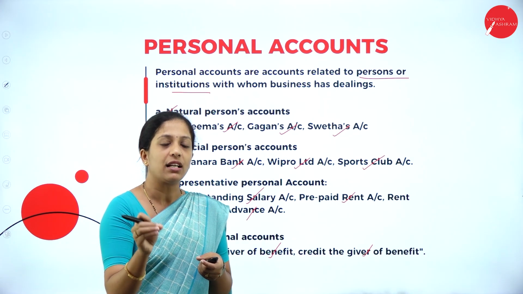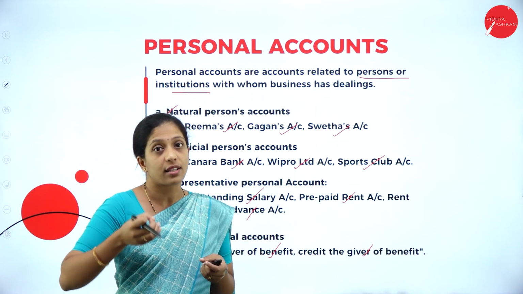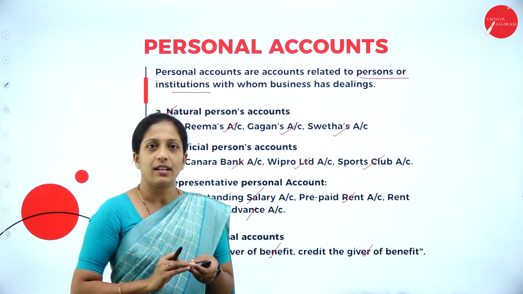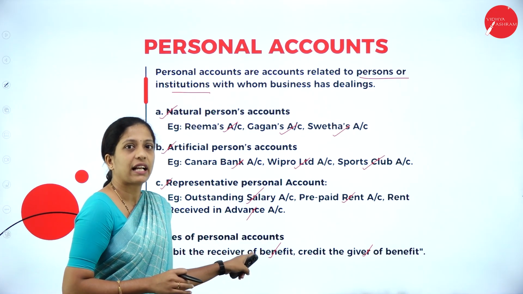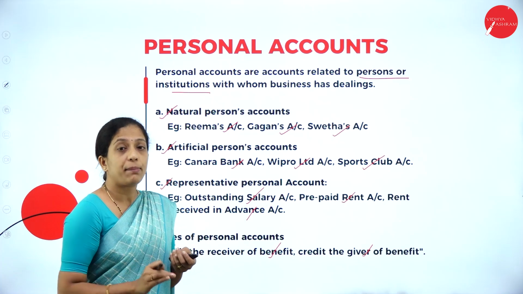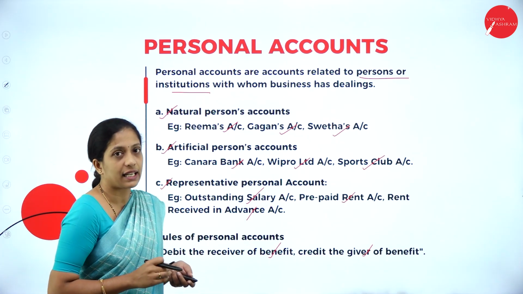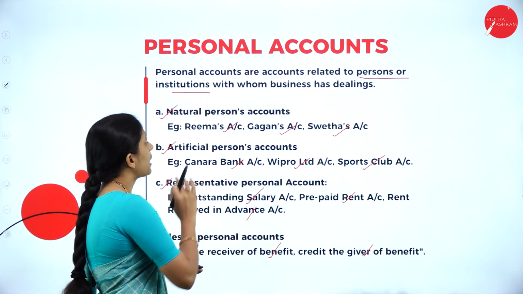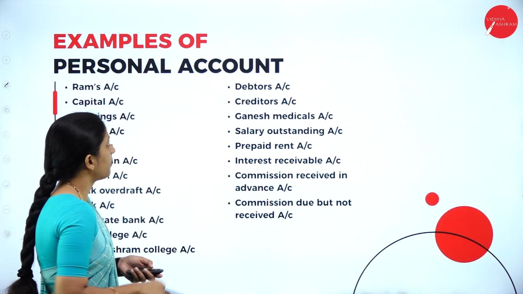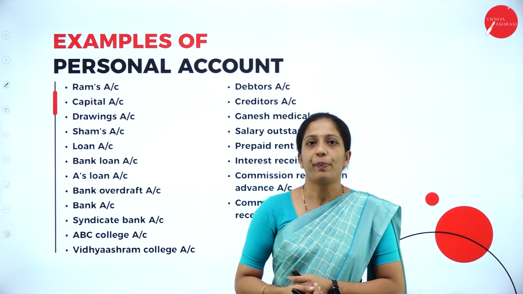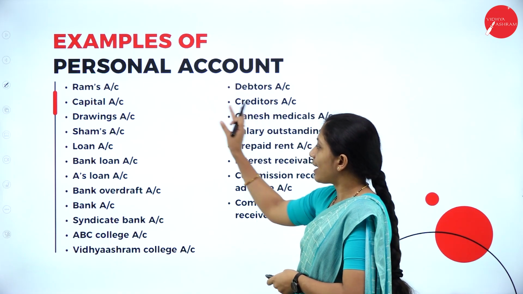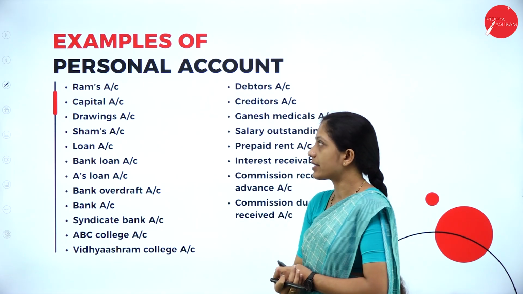Whom do you have to debit? Debit the receiver. Whoever receives the amount, that person has to be debited. So the personal account golden rule tells us: debit the receiver, credit the giver of benefit. So this is about your personal account. Now see the examples of personal account. As I told you, it is related to persons or institutions. These are a few examples of personal account.